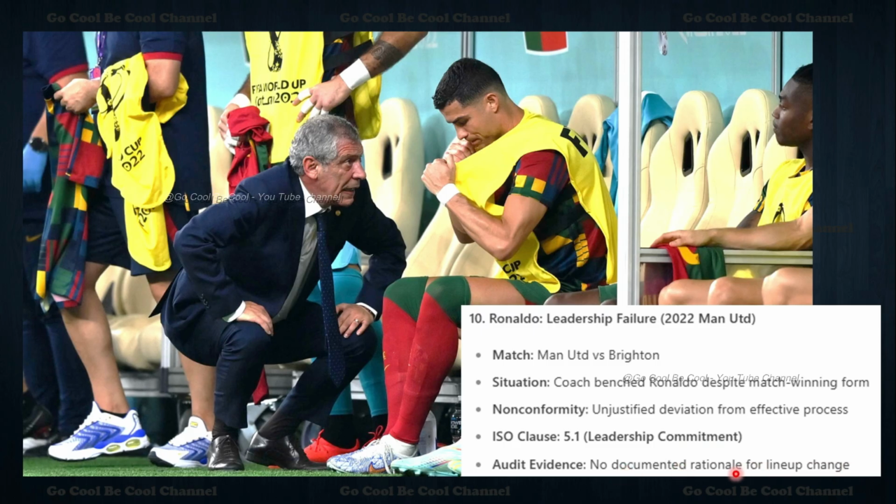So whenever you feel it is leadership, you can directly write 5.1. Beautiful learnings from Cristiano Ronaldo as well as Messi, my dear friends.